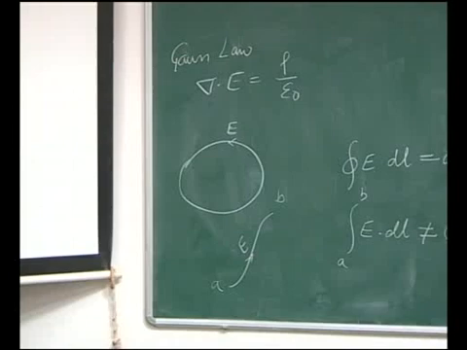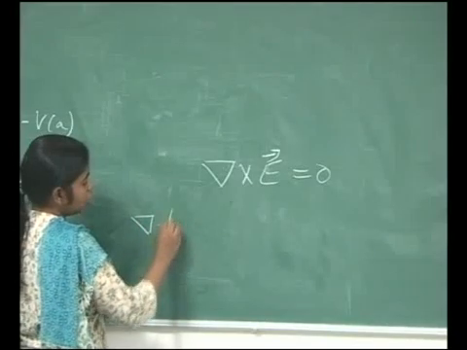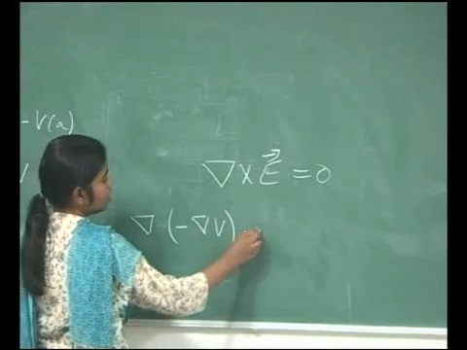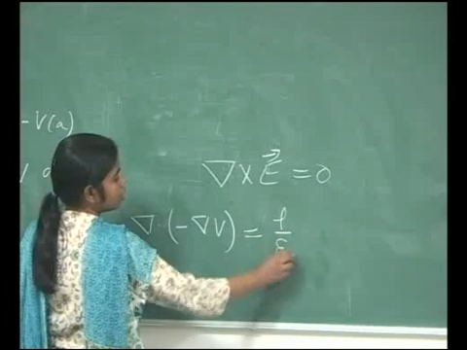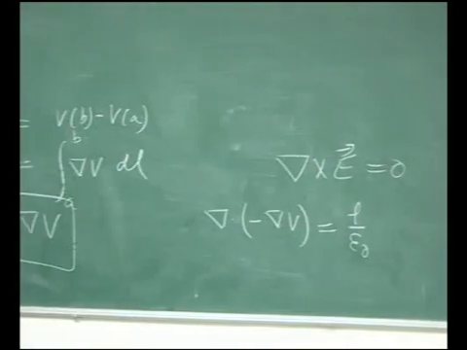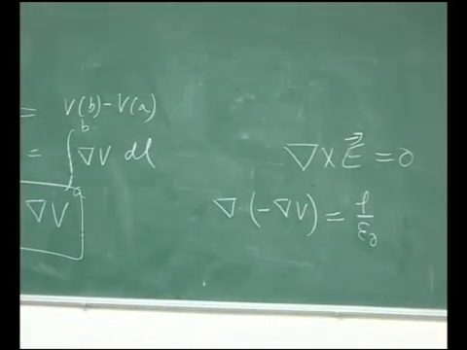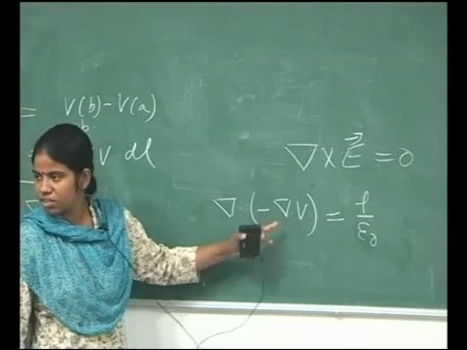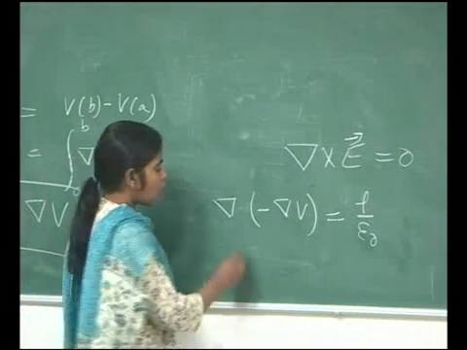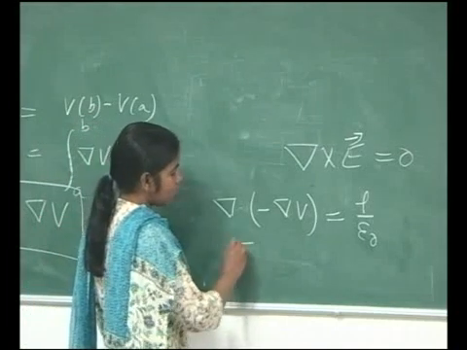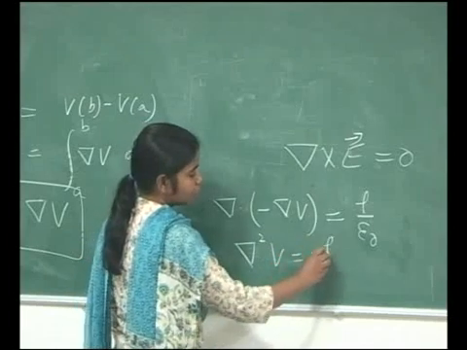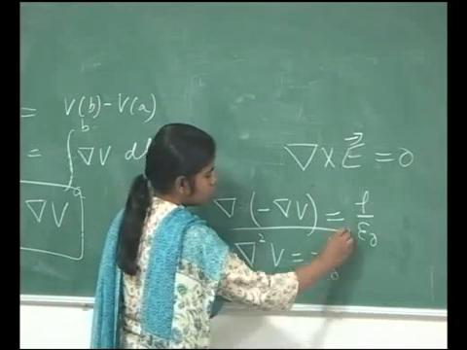If I simply put that there, then what I would get here is del dot minus del V is equal to rho upon epsilon naught. And I know that this is del square, so I can write from here that del square V is equal to minus rho upon epsilon naught.